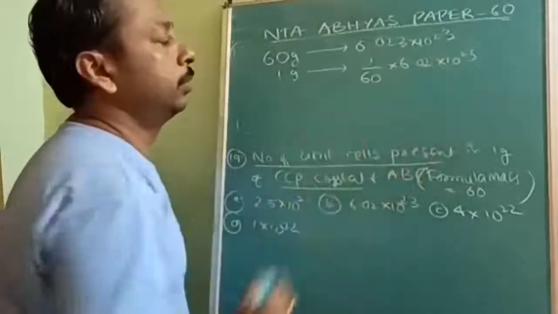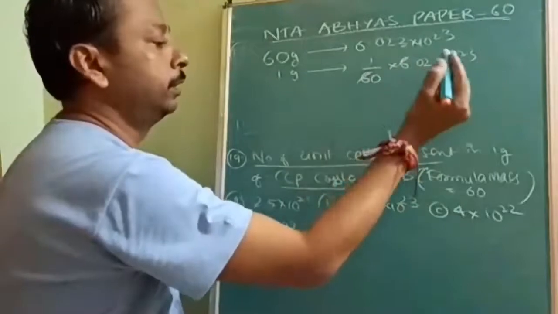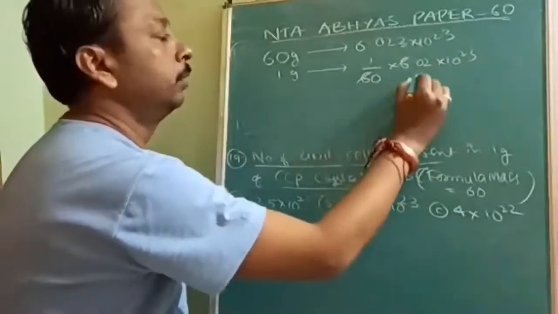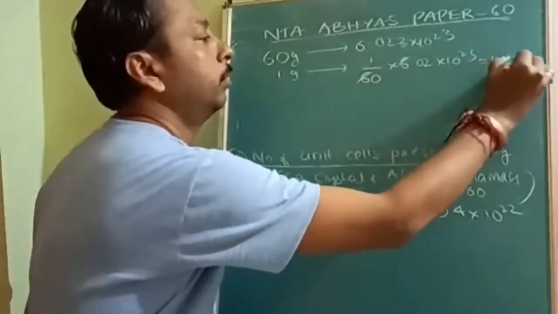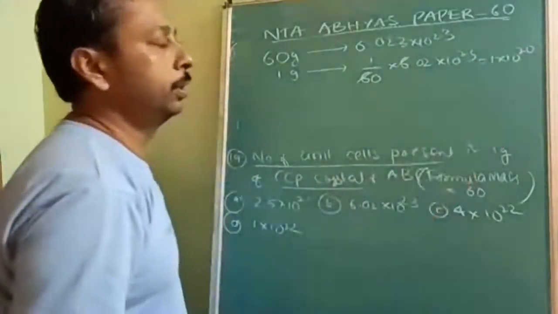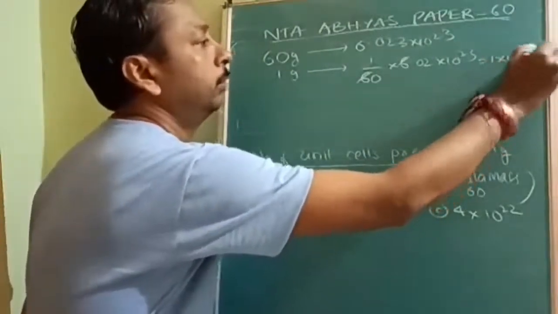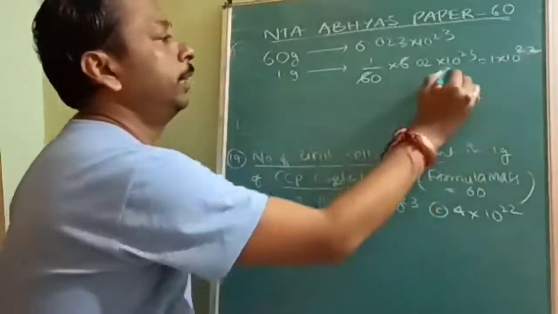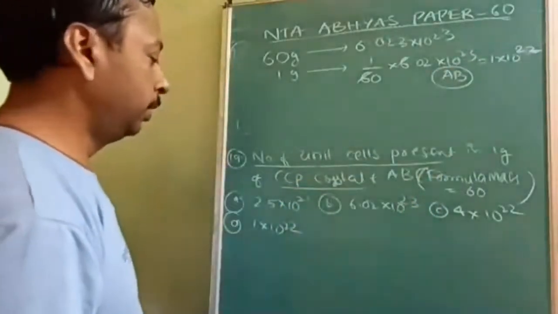So this will be cancelled and it will be somewhere around 1 into 10 to the power of 22 almost. Number of AB are 1 into 10 to the power of 22.